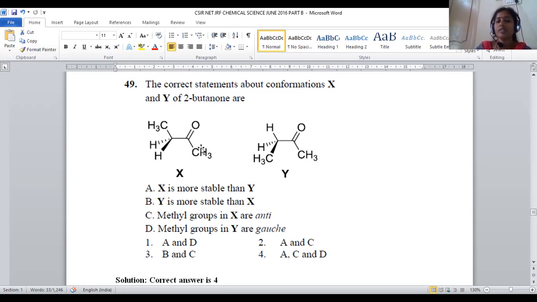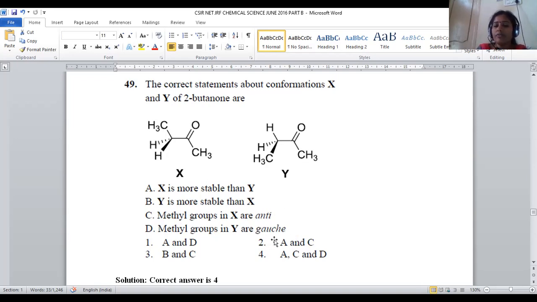If any two functional groups in conformational isomerism are separated by a 180 degree angle, that is called a staggered anti-conformation. Here also we have the same relation. That's why option number C is correct. In compound Y, we have two methyls in adjacent positions, not exactly eclipsed, but adjacent. That is said to be a gauche conformation.